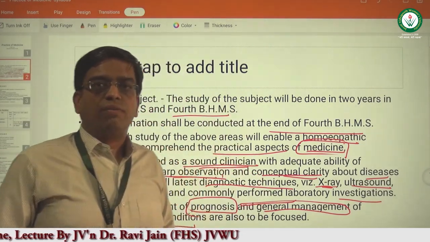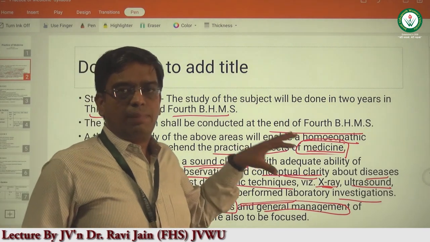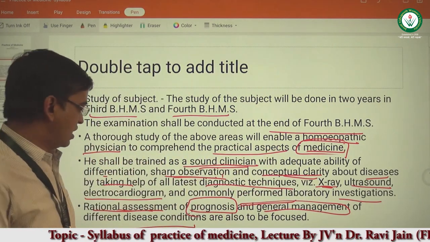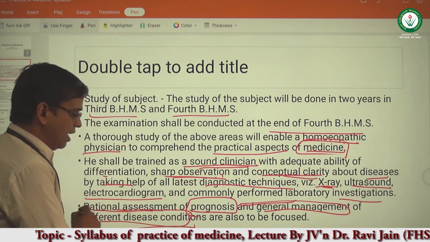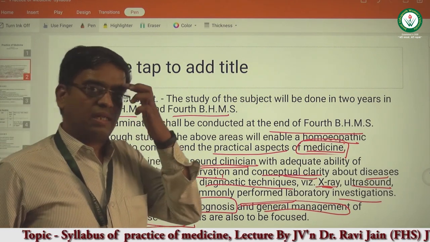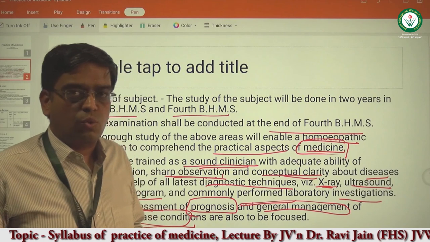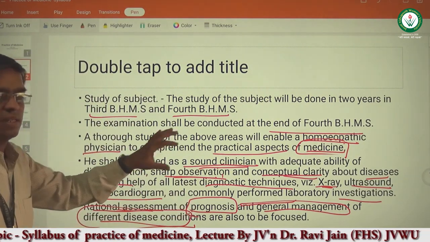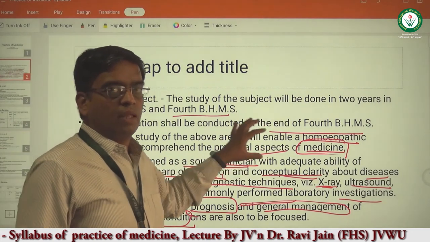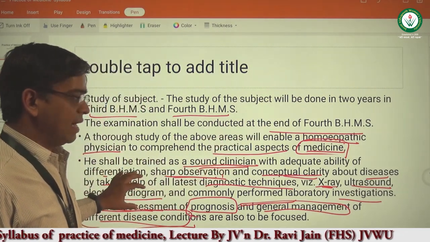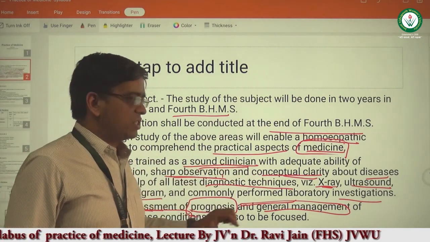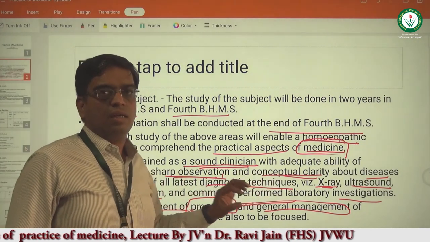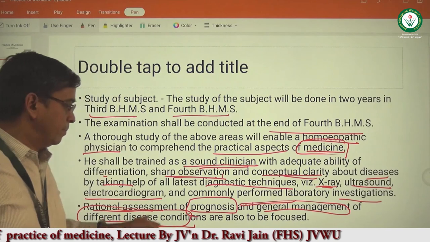So the student will not only be able to know about the disease condition, but also be able to distinguish different disease conditions having similar clinical presentations. He will understand the practical aspect of the knowledge for the diagnosis of different disease conditions using diagnostic techniques like ultrasound, X-rays, electrocardiogram, and various other hematological investigations.